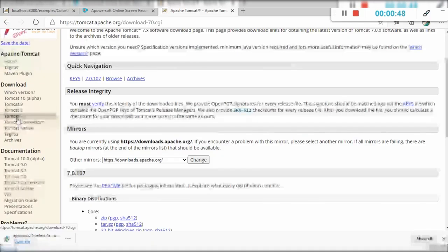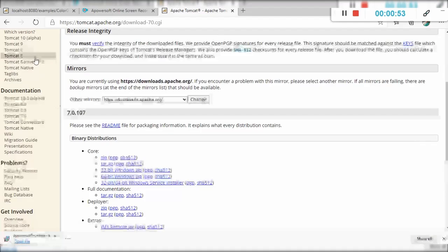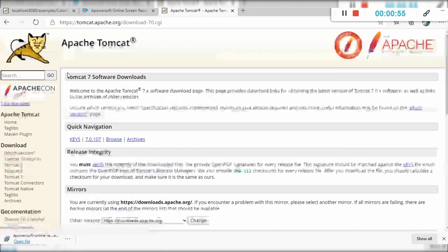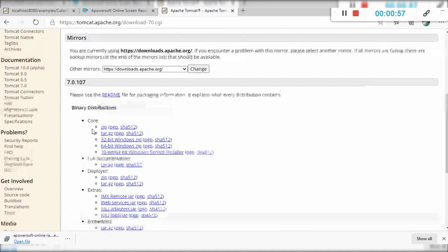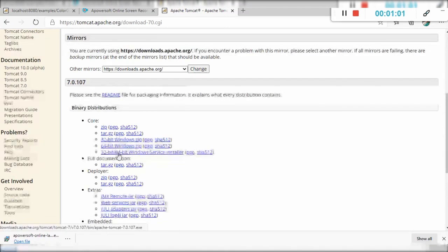I want Tomcat 7, so I will select Tomcat 7. Then in Tomcat 7, here there are different versions according to your system. You can select 32-bit, 64-bit, any version whichever is suitable for your machine.